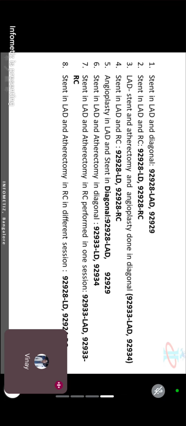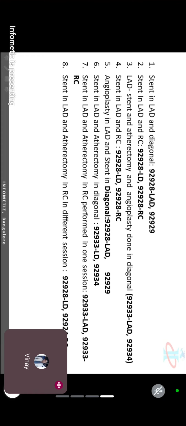Morning 10 o'clock, patient came to the operation theatre. They have done this atherectomy and stent placement at 10 o'clock. 2 different blood vessels, but they have done it at 10 o'clock only. It means they have inserted only one guide wire. Following that guide wire, stent as well as an atherectomy device. Only one guide wire is enough. That is called one session.